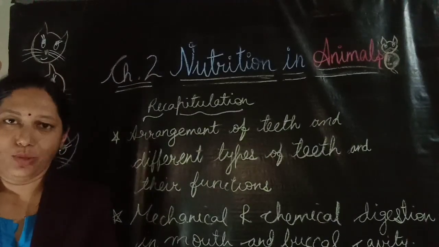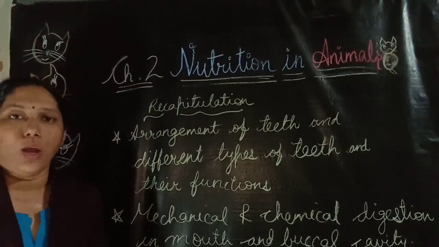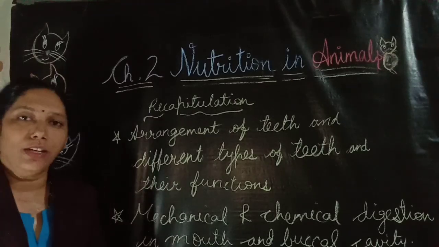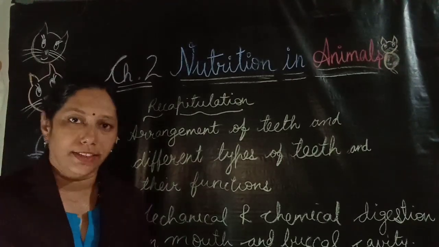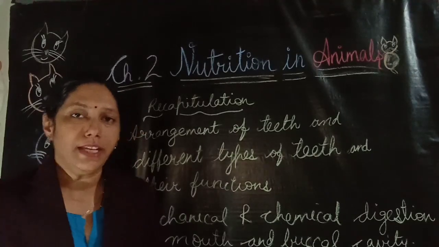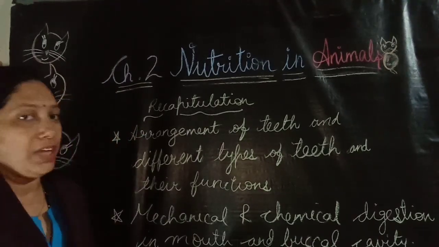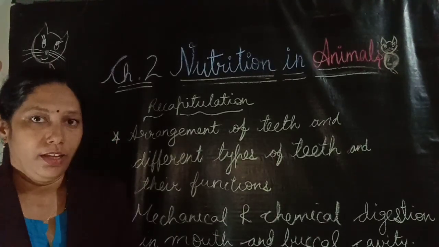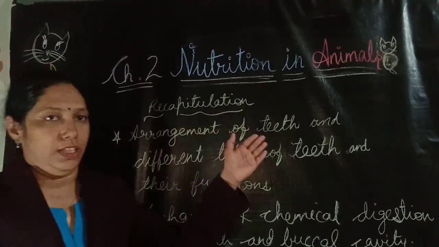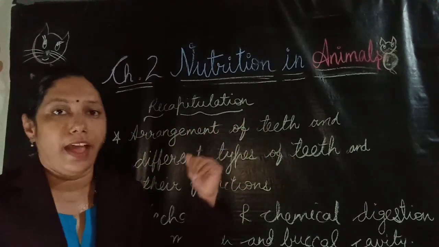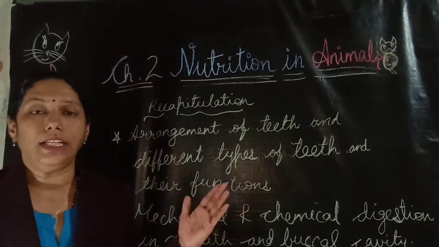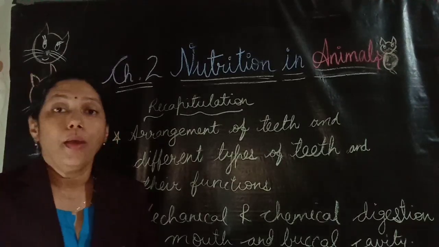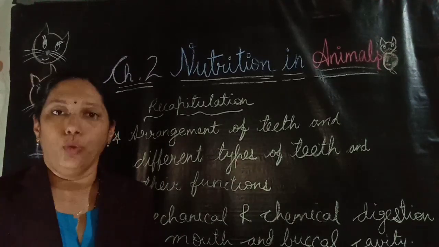Now it's time for recapitulation. Today we have learned about the digestion that occurs in the mouth and buccal cavity. In that we have learned the role of teeth and tongue which helps in digestion. Now here we have learned that an adult human being is having 32 teeth. We have seen in the picture the arrangement of teeth, the different types of teeth and their functions. In a human being, the teeth are of different types like incisors, canines, premolars and molars.